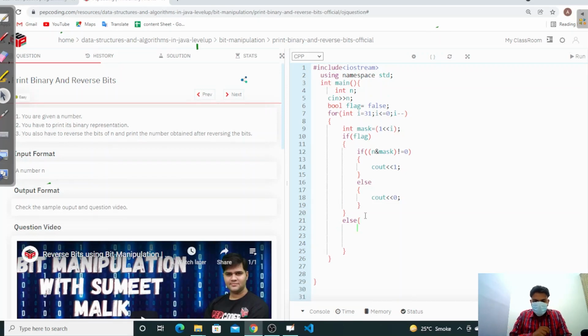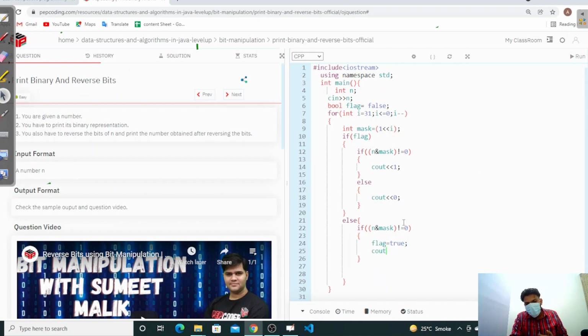Okay, so what we have to do in this stage, we have to check if our n and mask is not equal to 0. Then we have to print.